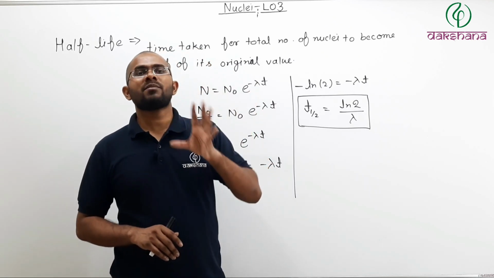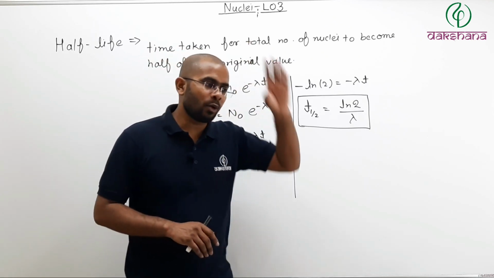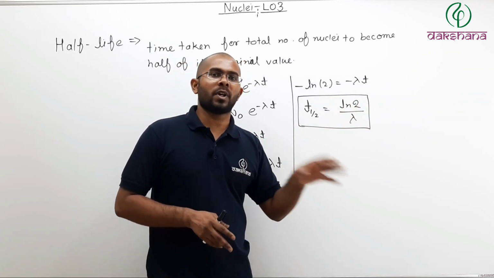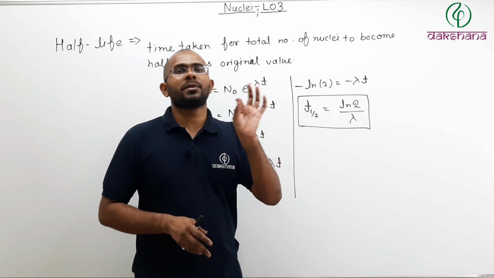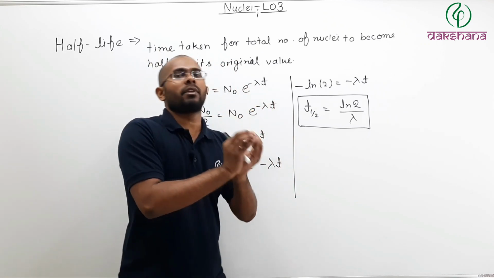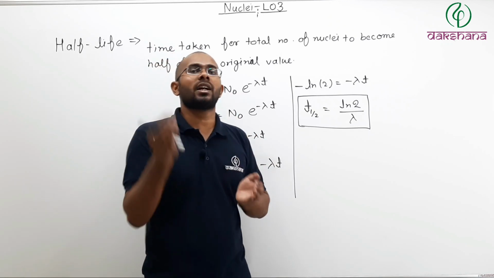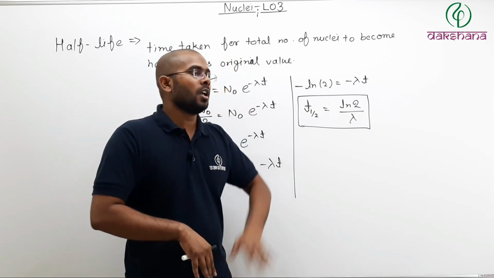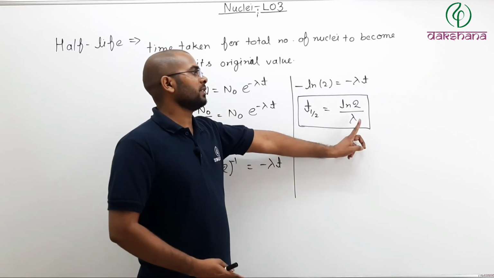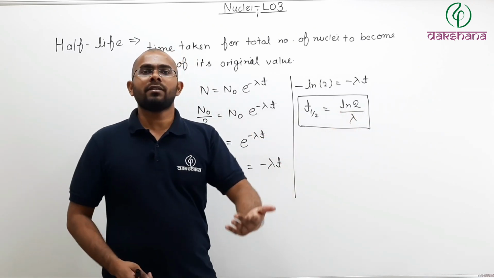So for a uranium sample, no matter how many nuclei are there, every time you perform the experiment, the time taken for the number of uranium nuclei present in the sample to become half of the initial value will always remain same, because that is the property of lambda, and lambda is the property of element.